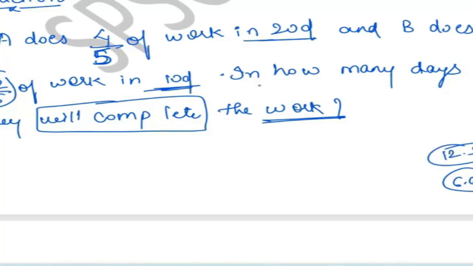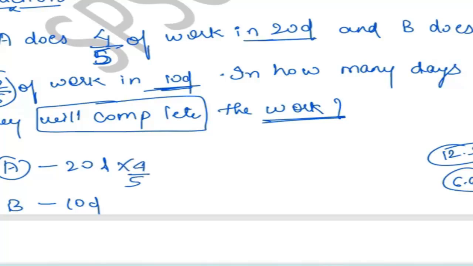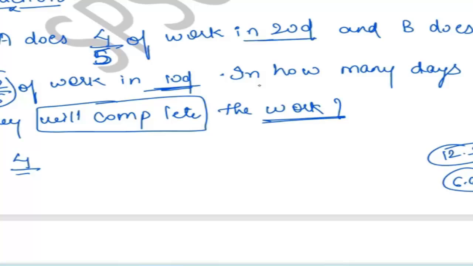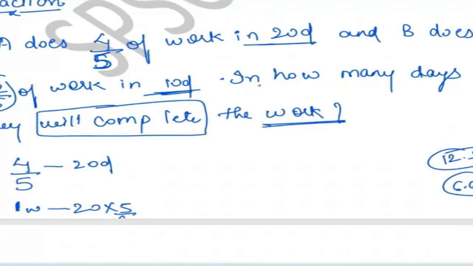Anyone else? See, this question says you have been given the days, but now you have to do one more process. A is doing 4 by 5th of the work in 20 days, which means how much work is he doing? B is doing how much work? If 4 by 5th of the work is completed in 20 days, we always have to find one work. So 20 into 5 by 4.